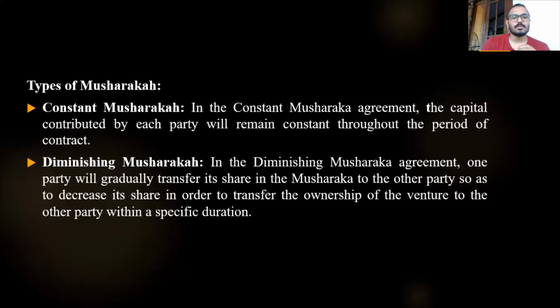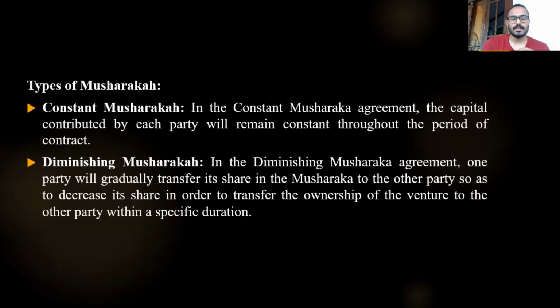Second one is diminishing Musharaka. In the diminishing Musharaka agreement, one party will gradually transfer its share in the Musharaka to the other party so as to decrease its share in order to transfer the ownership of the venture to the other party within a specific duration. So in the diminishing Musharaka, gradually the ownership of one party will be transferred to the other party within a specific duration.